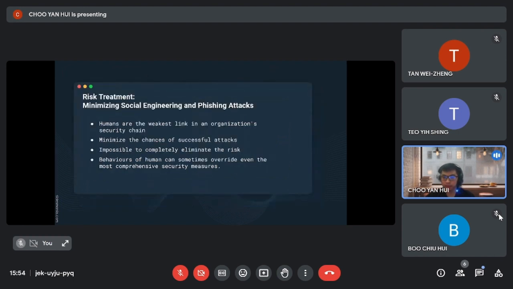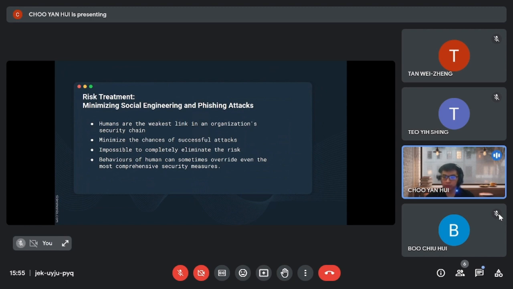The identified vulnerability of human vulnerability to social engineering and phishing attacks in the procurement server poses a significant risk to MMU Semiconductor Limited Company. It is essential to reduce the risk due to the high likelihood and high impact associated with such attacks. The company must take immediate action to reduce the risk. As mentioned earlier, humans are the weakest link in an organization's security chain. Employees can inadvertently fall victim to social engineering and phishing attacks. By reducing this vulnerability, the company can minimize the chance of successful attacks.